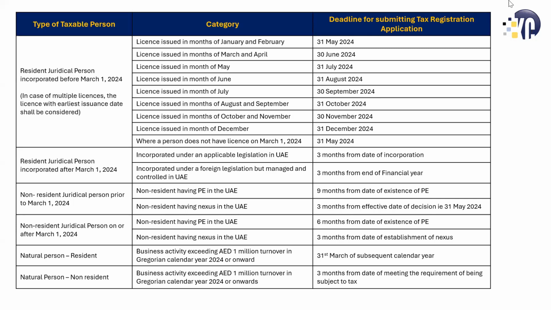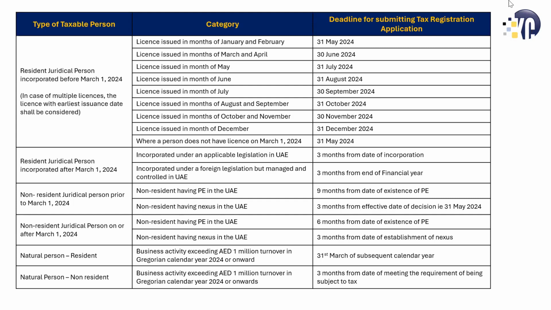Then for the non-resident natural person, they have not given the same deadline. They have said that whenever they meet this requirement of exceeding 1 million, they need to register within 3 months from that. Here also a little more clarification is needed, because from the wording it seems that if a non-resident natural person exceeds this 1 million turnover threshold in, let's say, June of 2024, then they need to register within 3 months and not wait for the whole year to lapse like the resident natural person.